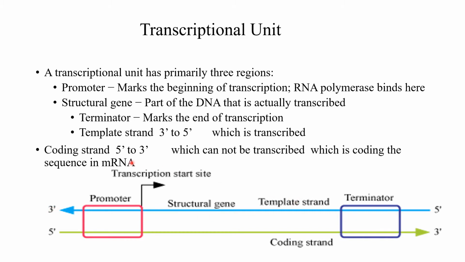So the promoter marks the beginning of transcription. Here RNA polymerase, the enzyme which initiates the transcription, binds. Then the structural gene is the part of the DNA that is actually transcribed. Then the terminator marks the end of the transcription.